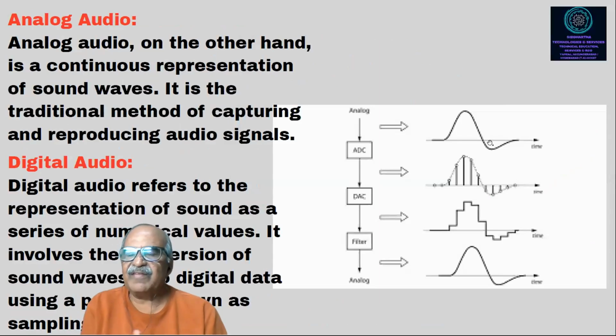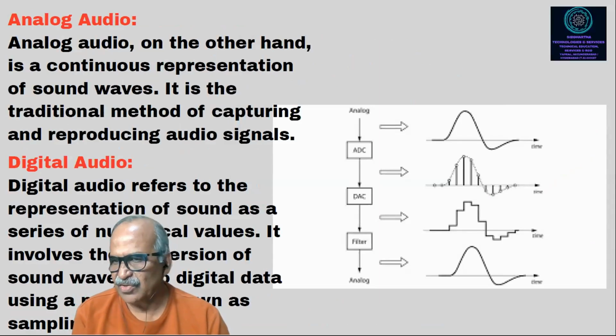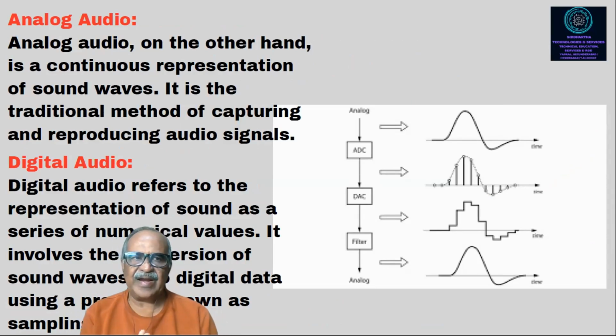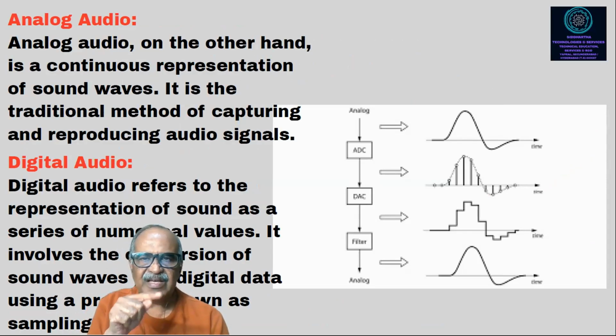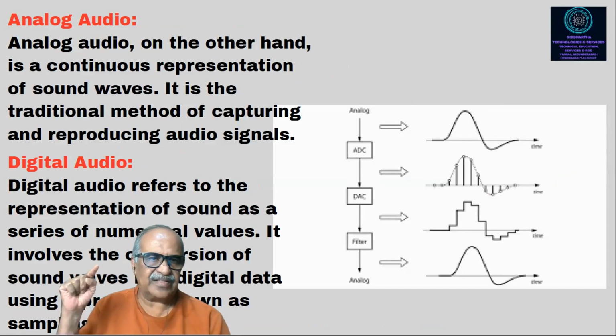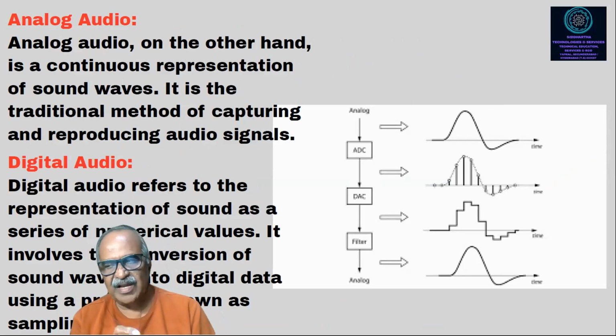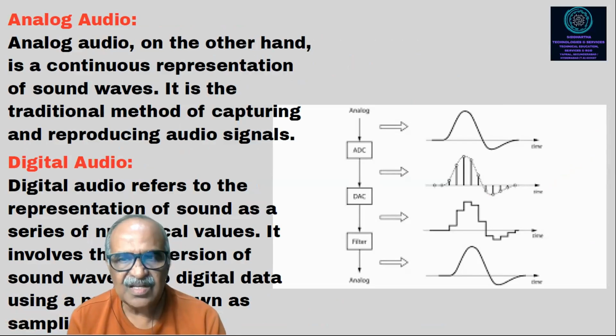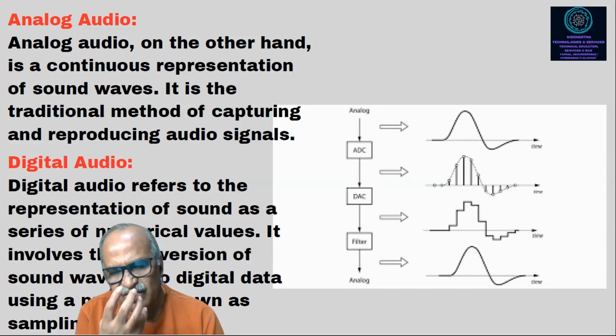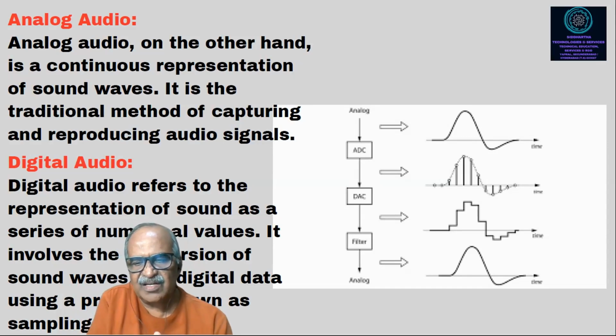Then we were discussing analog audio and digital audio. Analog audio is a continuous representation of sound waves. As we have already seen, an analog signal has ups and downs like this. It is the traditional method of capturing and reproducing audio signals. Please remember, reproduction, the final stage which you get on the speaker, is an analog signal. Then come to the digital part. Please remember that nowadays the sound coming from the microphone is converted into a digital signal, broken into zeros and ones.